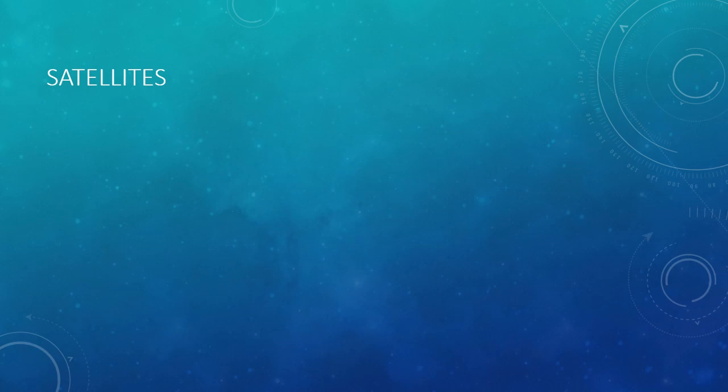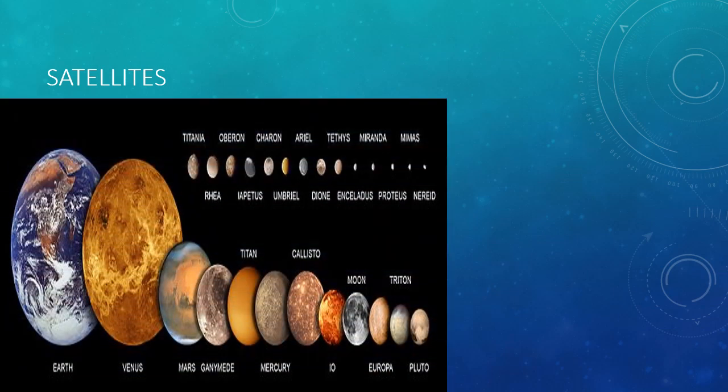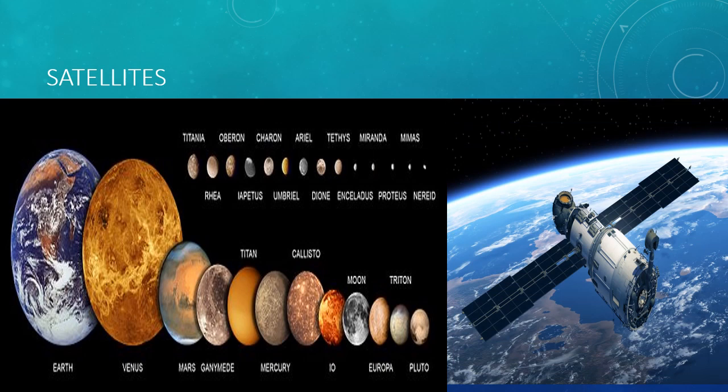The word satellite means an attendant or a companion as they revolve around the planets. Satellites are of two types, natural satellite and artificial satellite. Natural satellites are the heavenly bodies which revolve around the planets. Example, the Moon is the natural satellite of Earth.